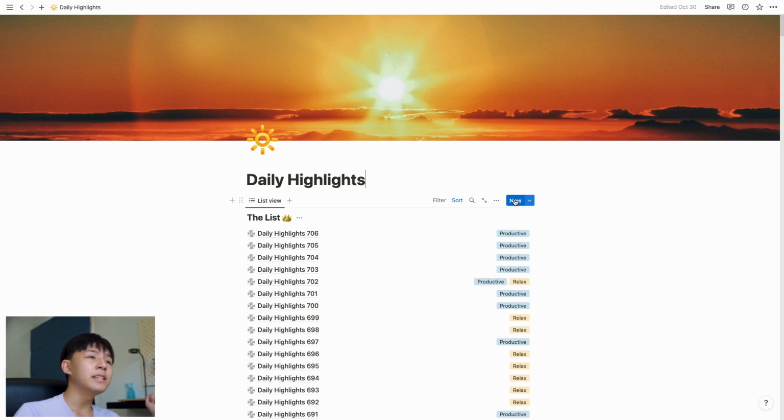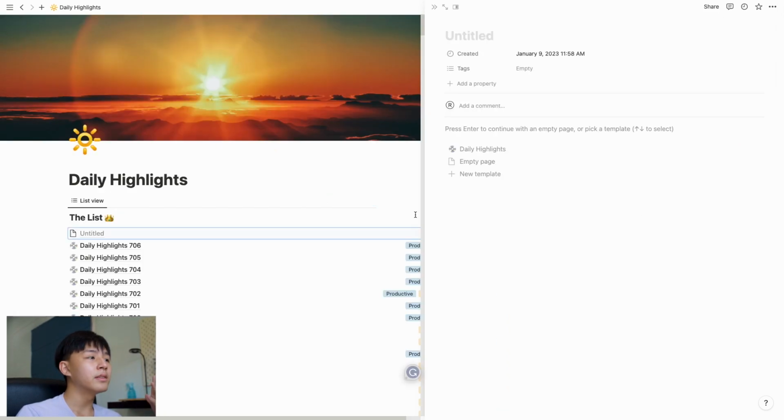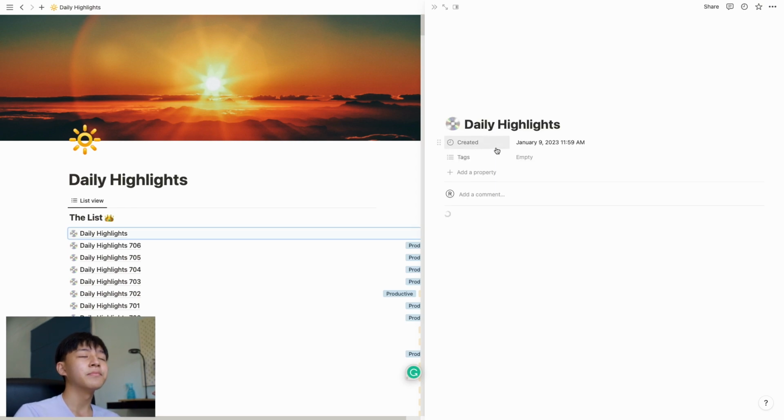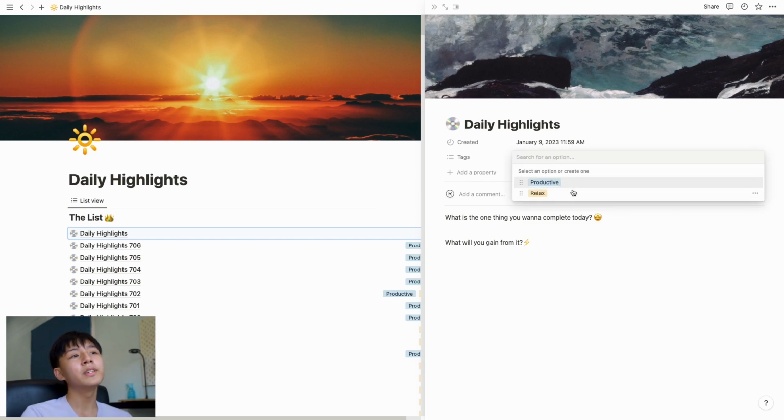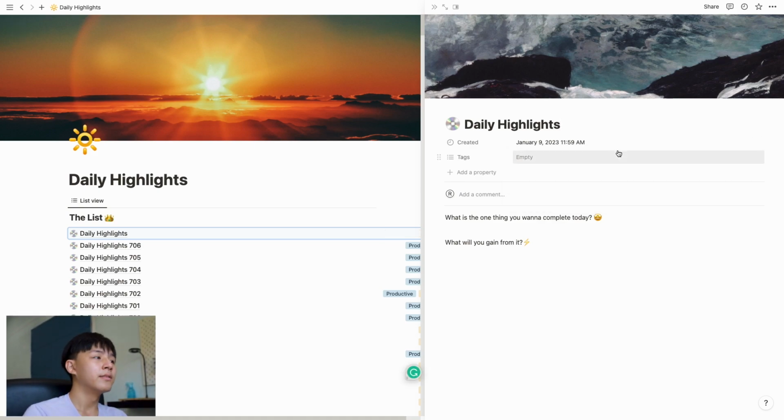So you can see the template I will open up, because sometimes it can be sensitive, so I'll just use my template. Daily highlights, and then it will pop out: what is the one thing that I wanted to complete today. There are two options here, whether I want to be productive or relaxed, or I can just choose both. And normally I would just write down the number for how many I have written.